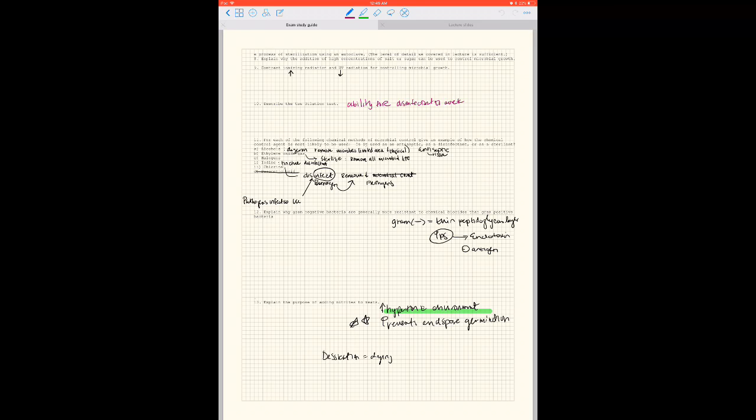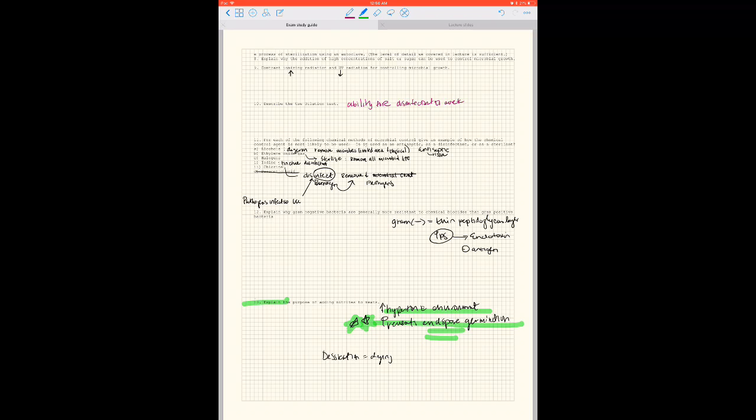This is chapter 5, and I'm going to start here. So basically, the first one says, explain the purpose of adding nitrates to meats. So the reason why nitrates are added to meats is because it helps prevent endospore germination. And so we remember that endospores are one of the most resistant forms of the cell, and that is resistant to heat, desiccation, rapid pH changes, any kind of harsh environment that you can imagine.